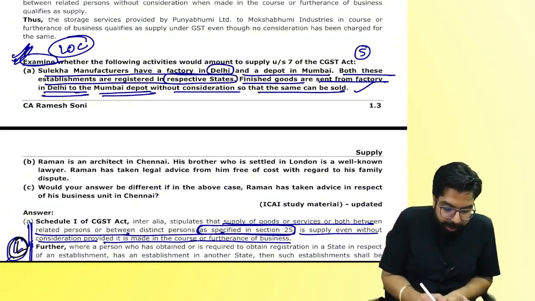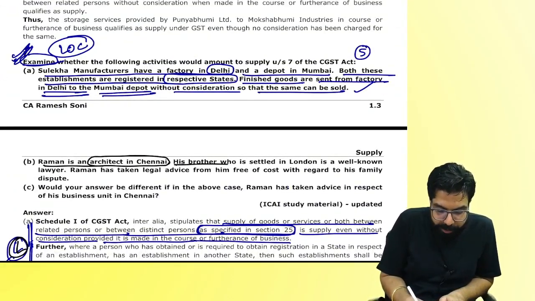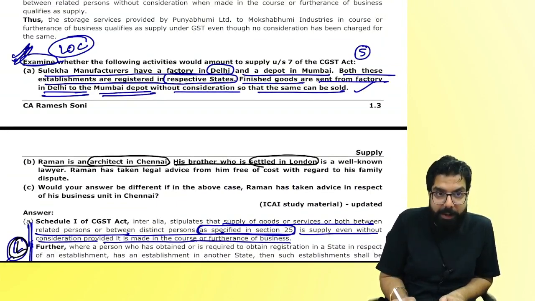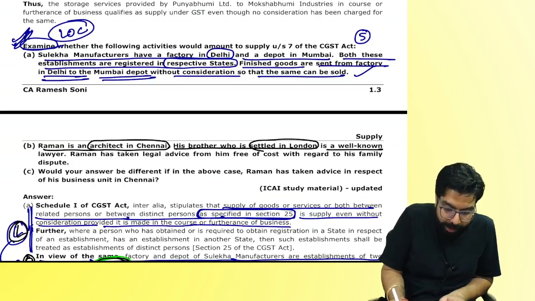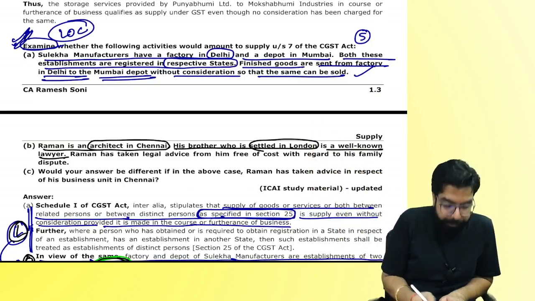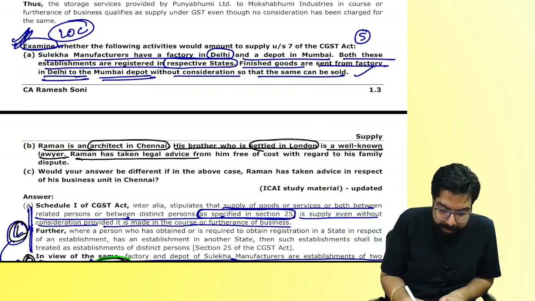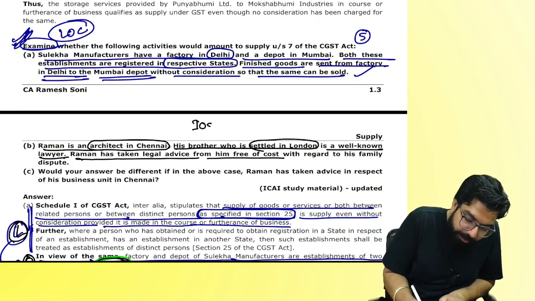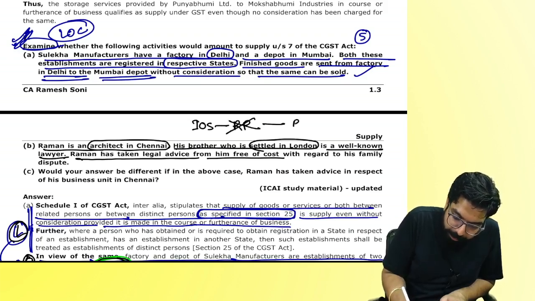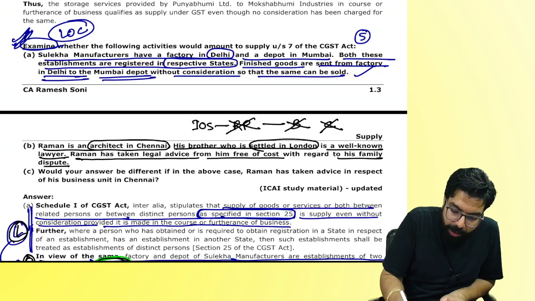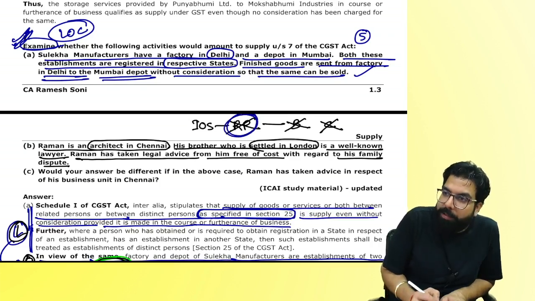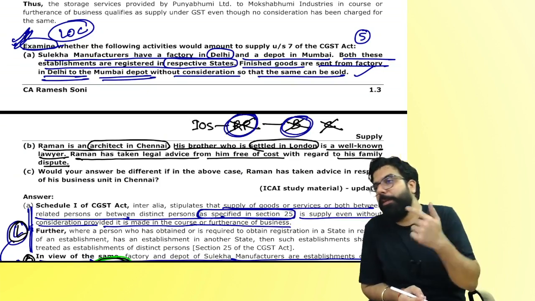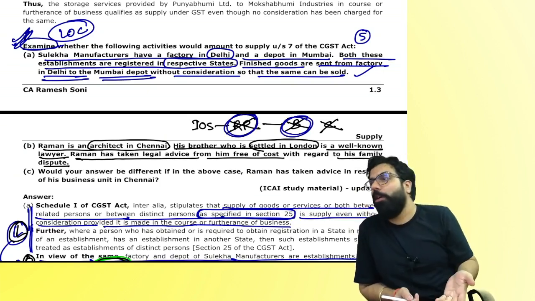Next. It says, Raman is an architect in Chennai. His brother is settled in London. Brother: related, not related? Is a well-known lawyer. Well-known means not dependent. Raman has taken legal advice. So, importation of service from related person? It is not related also. With respect to business, not business also, a family dispute, right? My question is, what are the two conditions not satisfied? It is not from a related person and it is not for business. Hence, will it be supply or not supply? Not a supply. That's all.